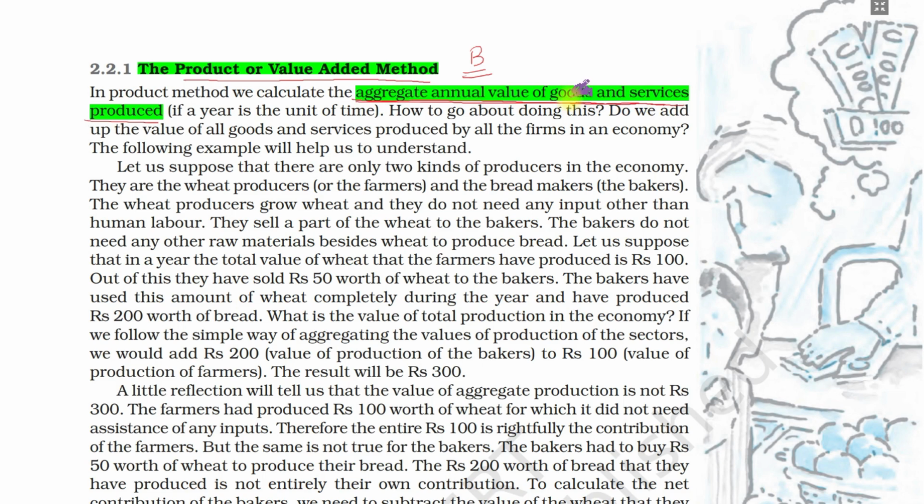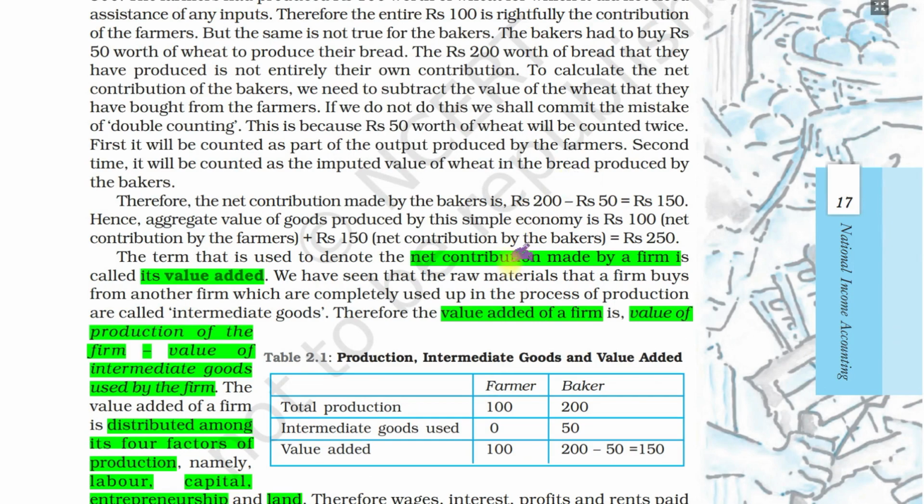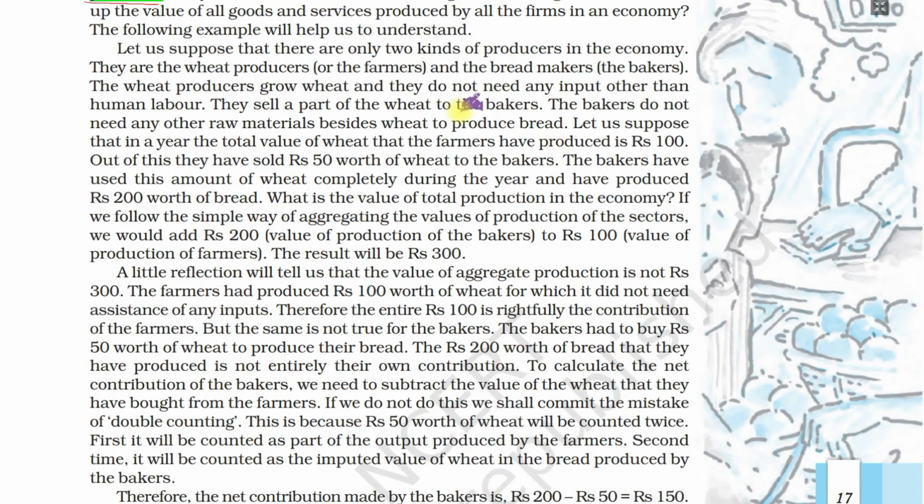So how will we do this? Here there is one example given. We have assumed only two producers in the economy: a farmer and a baker. The farmer produces wheat, and the bakery makes bread. The farmer makes 100 kg of wheat, which is 100 rupees of wheat. He sells 50 rupees of wheat to the baker, the bakery owner, and the remaining 50 rupees he sells to the market.